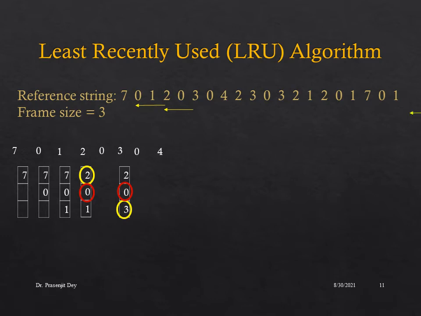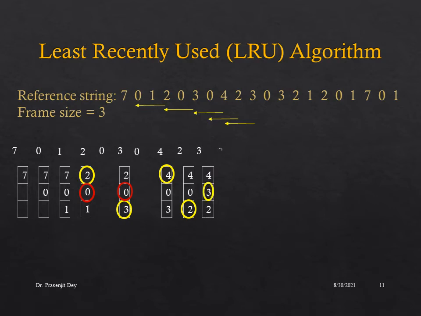After that, when 4 arrives, we can see that recently used page references are page 0 and page 3, so we are going to replace page number 2 with the new entry page 4. After that, when 2 arrives, we will look back in time, we can see the recent page entries are page 4 and page 0, so we are going to replace page 3 with the new entry page 2. After that, when 3 arrives, we look back in time and we can see recently used pages are page 2 and page 4, so we are going to replace page number 0 with the new entry page 3.